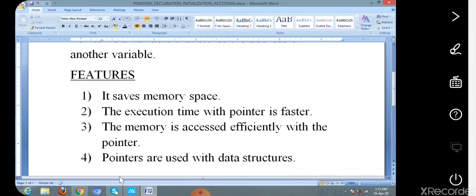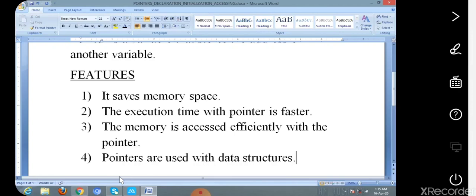That is, pointers save memory space, and the execution time with the pointer is faster because direct access to memory is possible. The memory is accessed efficiently with the pointer, that means the value is allocated and deallocated from the memory dynamically, that is during execution time. And the fourth one is that pointers are mainly used with the data structures. So these are the main features of pointers.